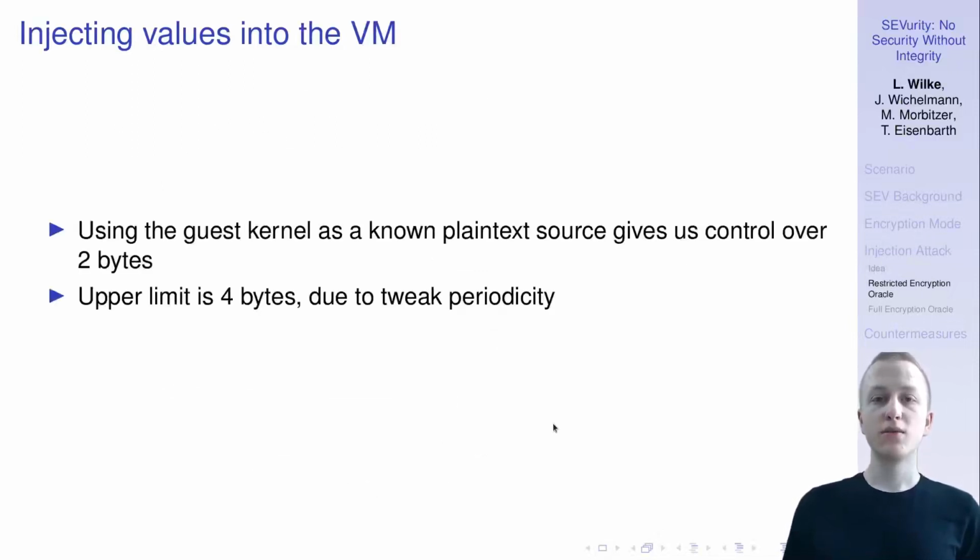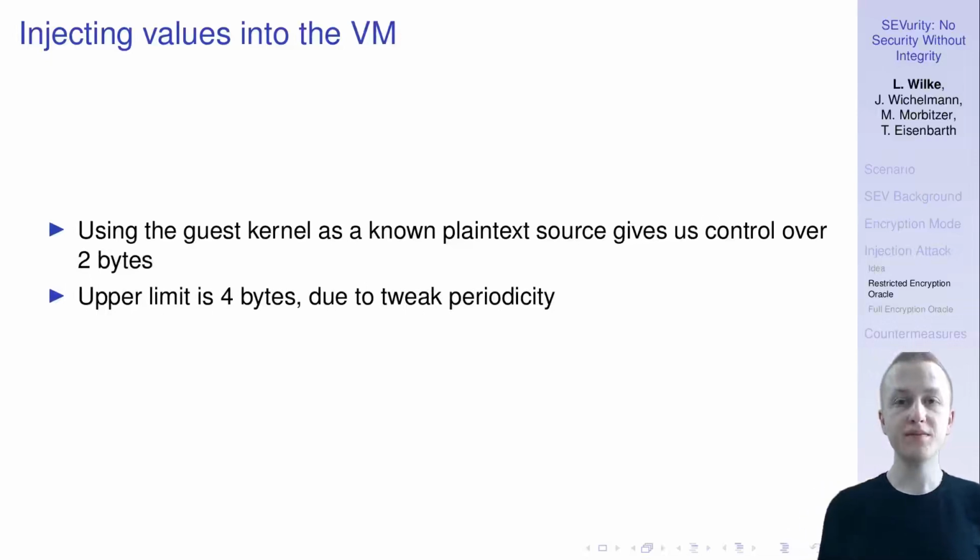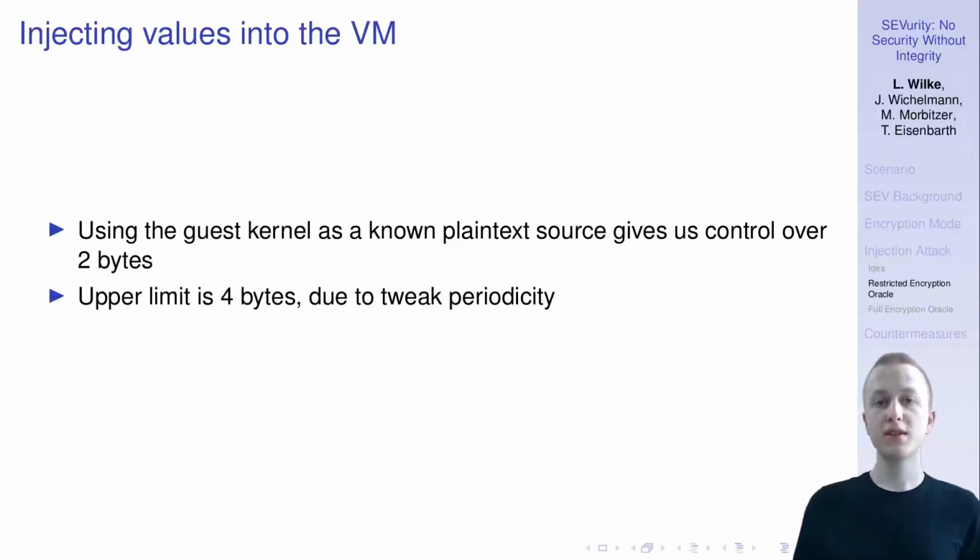Okay, now of course the relationship between the amount of data that we control per ciphertext block this way and the size of our database are exponential. So in a realistic scenario, we were only able to control the first 2 bytes, and for this we used the Linux kernel running inside the VM as a source of known plaintext ciphertext pairs. And the upper bound of control that we can get by copying around the ciphertext block is 4 byte because the tweak values are 4 byte periodic.